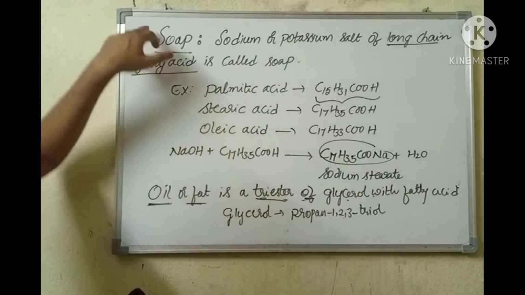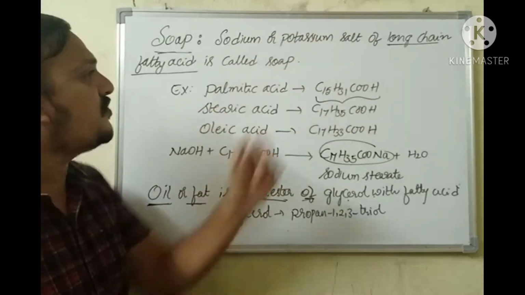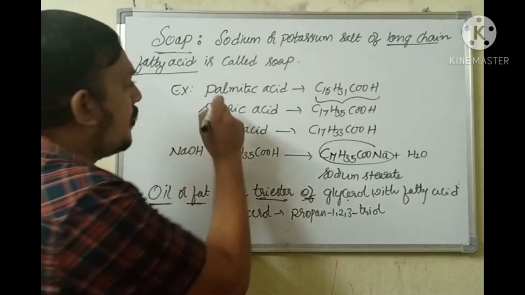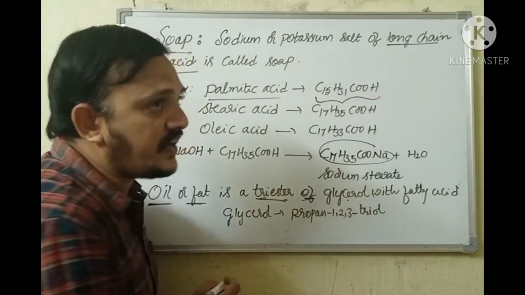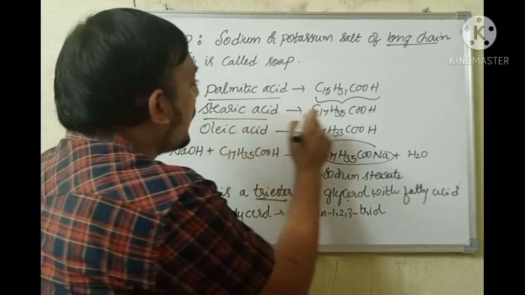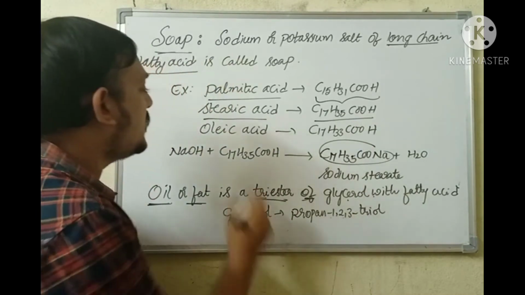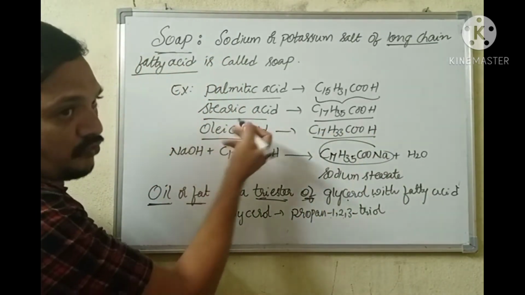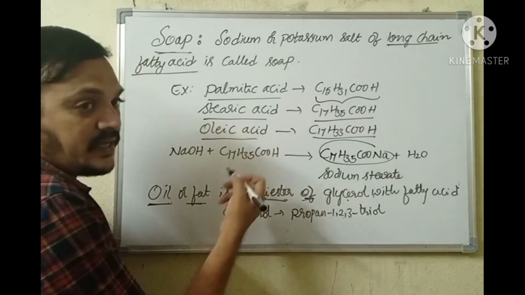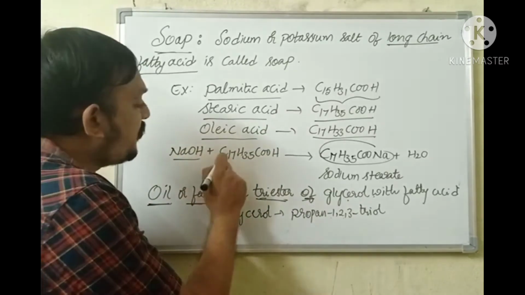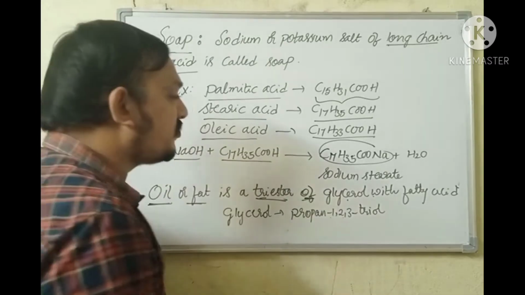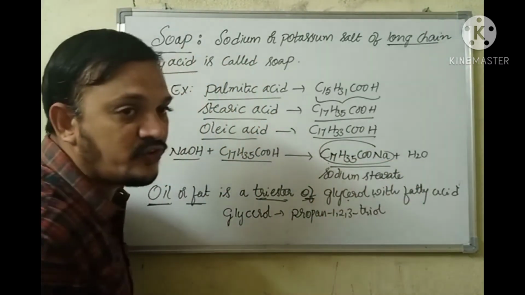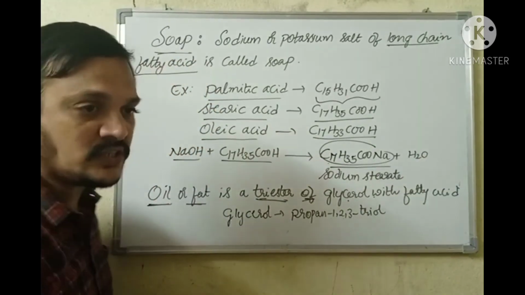Once again, what is soap? Sodium or potassium salt of long chain fatty acid is called soap. Palmitic acid is C15H31COOH, stearic acid C17H35COOH, oleic acid C17H33COOH. An example of soap formation can be written as NaOH plus C17H35COOH gives C17H35COONa, which is sodium stearate, plus water.